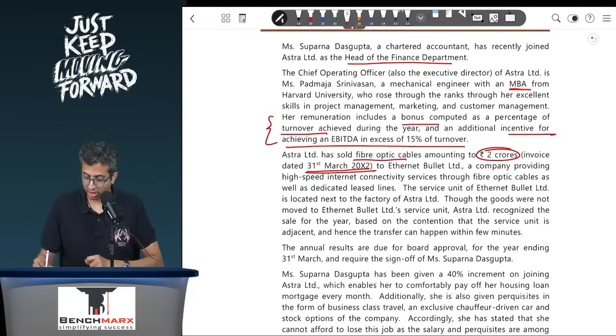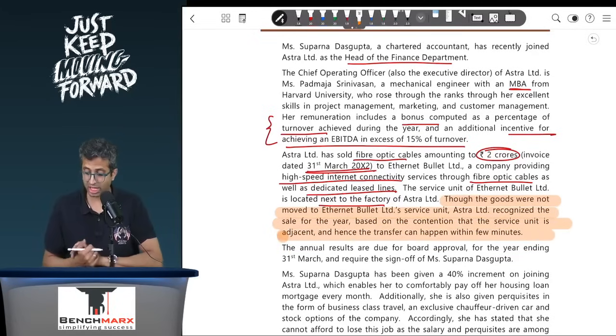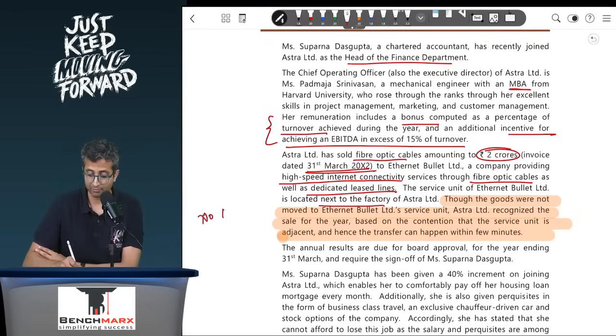The goods were sold to Ethernet Bullet, a company providing high-speed internet connectivity services through fiber optic cables as well as dedicated lease lines. The service unit of Ethernet Bullet is located next to the factory of Astra. Though the goods were not moved to Ethernet's service unit, Astra recognized the sale for the year based on the contention that the service unit is adjacent and the transport can happen in a few minutes. So be it. Has it happened? The answer is no. So till that time, revenue cannot be recognized. The appropriate accounting treatment as per Ind AS 115 is that there should be no revenue recognized in this case.